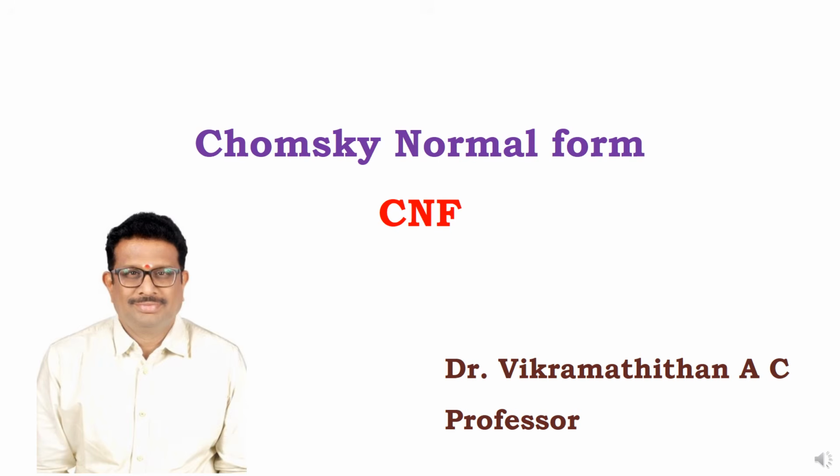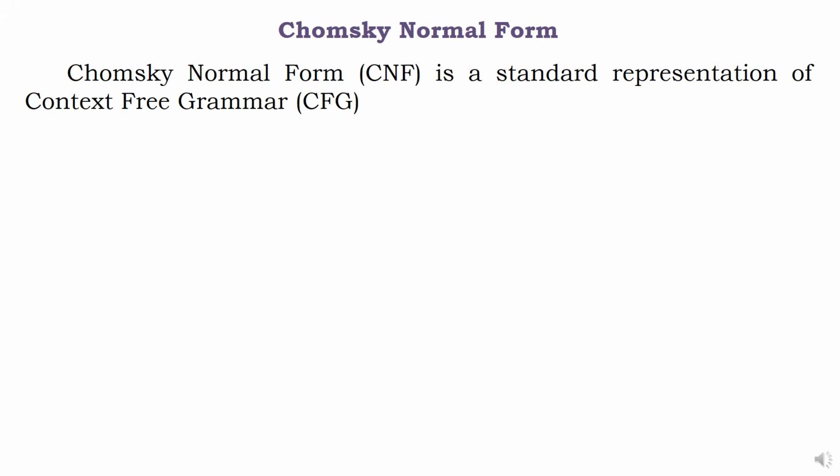Dear students, in the previous video lectures, we discussed simplification of context-free grammar, CFG. There we discussed three different types of simplification: useless symbol, epsilon production, and unit production. With these three simplifications, we can continue to the normal form that is called Chomsky Normal Form, CNF. CNF is nothing but Chomsky Normal Form.